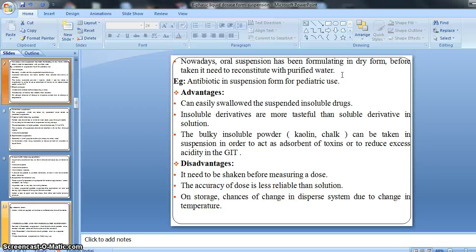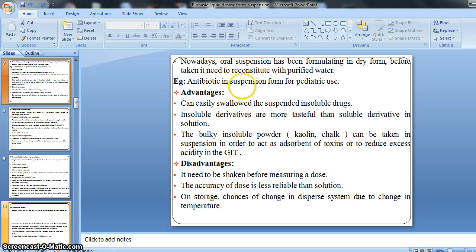Before administration we have to mix the solid into the purified water, and after mixing, that preparation is taken orally. That is the dry form of our oral suspension.